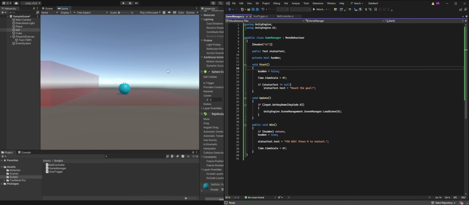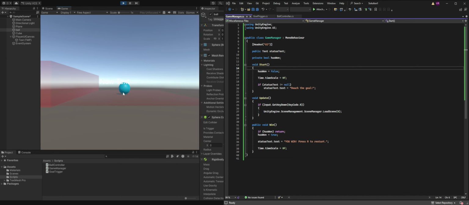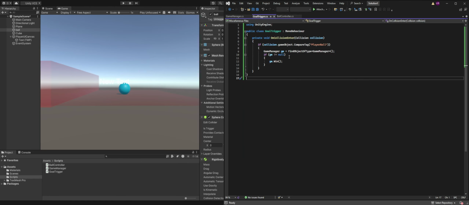Bam. So you're in your game. You try to play. It's almost as if it's frozen. You can't move anything. Okay. So let's go over the scripts. We have a game manager, a ball controller, and a goal trigger. The goal trigger is something we need to reach, so that's not really something that we need to work with right now.